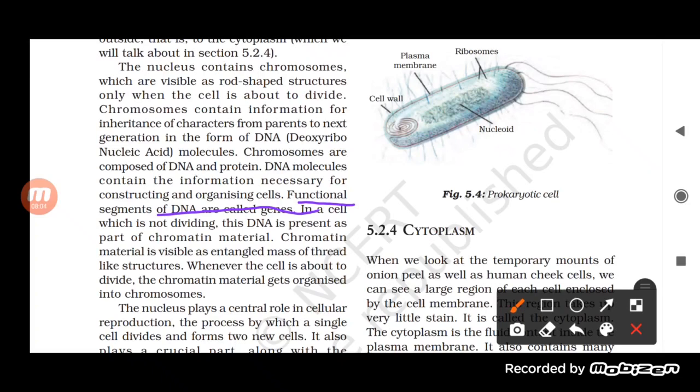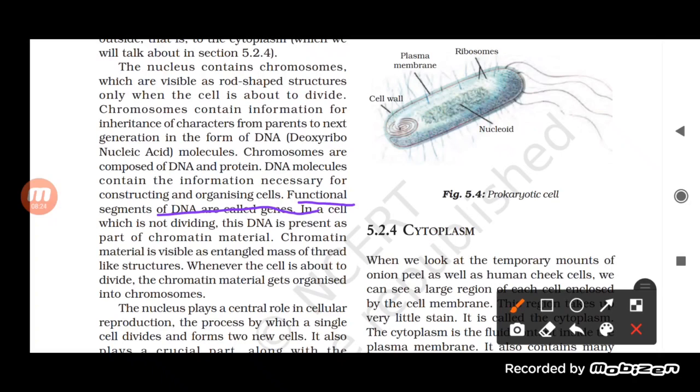Now this consists of DNA material, the DNA of the chromatin material. What is chromatin? Chromatin material is visible as an entangled mass of thread-like structure.